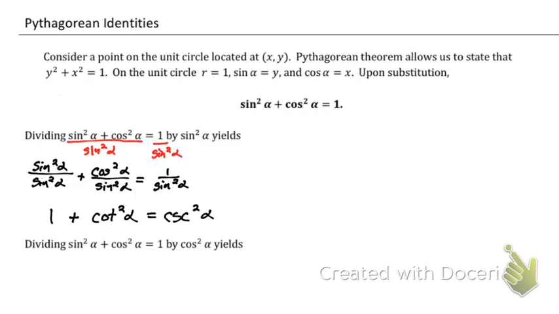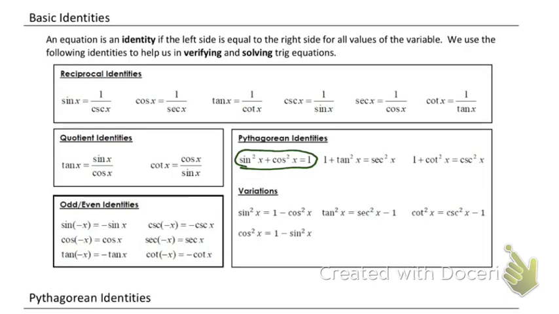Now, while we're on this really quick, I do want to say you're responsible to know everything in here. So I can give you just this sheet and it being blank, and you have to be able to fill everything in. Not completely blank. I'll put like sine x equals, and you have to put something. And I'll put cosine x equals, and you have to put some blank here. On this quiz, if it hypothetically happens, you don't have to put all the variations. You just have to put these 3. These are the only 3 you need to know to fill in that box. All right, just these 3.